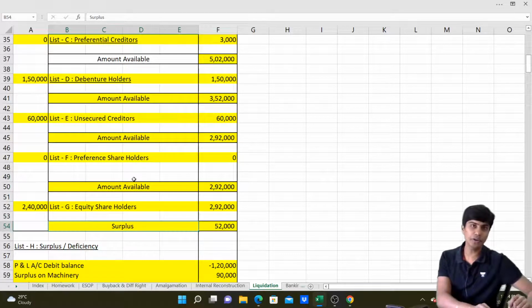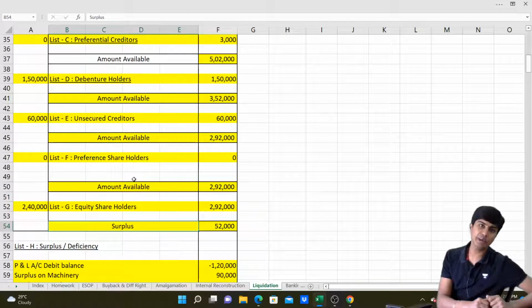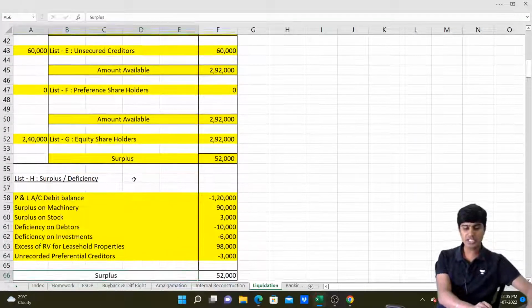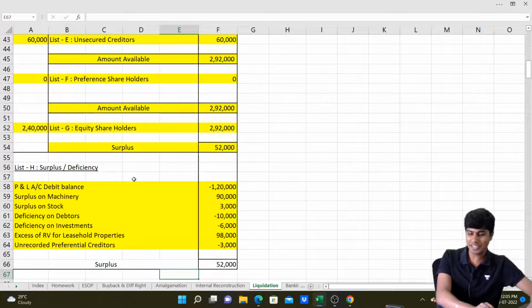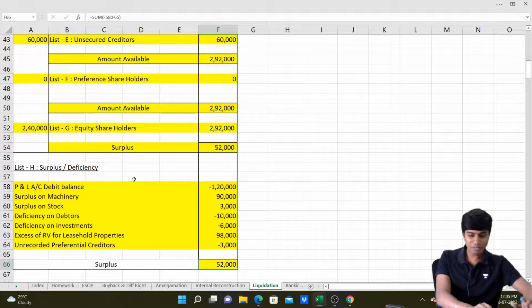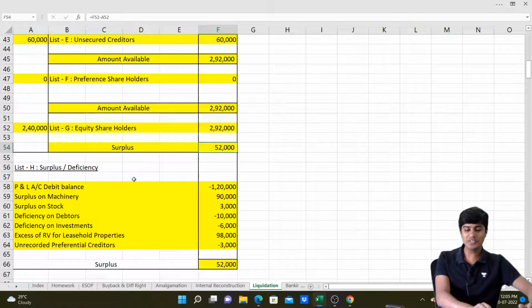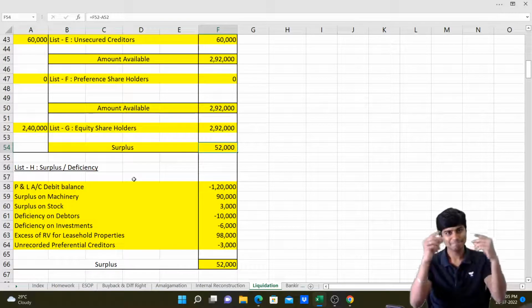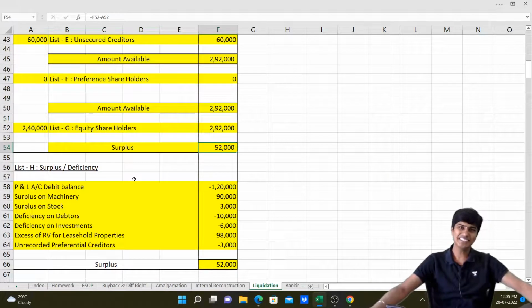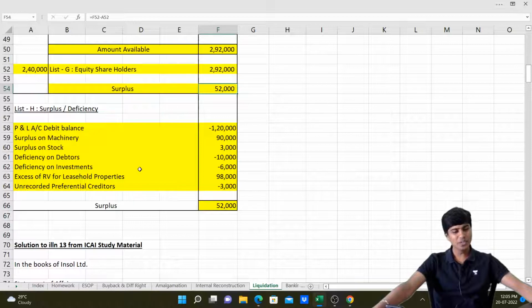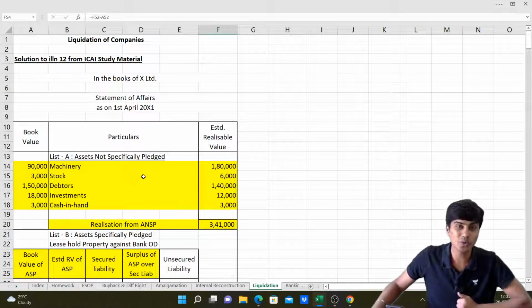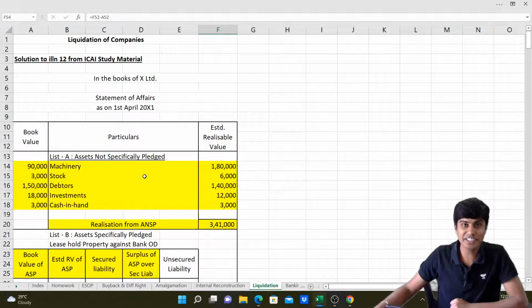This surplus that we have computed in list G should match with the surplus that we have in list H. Let's see what we have in list H. In list H we have minus 1,20,000 plus 90 plus 3 minus 10. Everything together comes to 52, which matches with the surplus that we've arrived at in list G. So list G surplus 52 matches with the surplus in list H, 52,000. There you go. You have it. That's how we basically do a problem on statement of affairs. I have now explained to you how to do statement of affairs in the liquidation chapter.